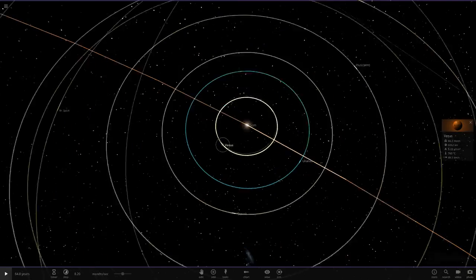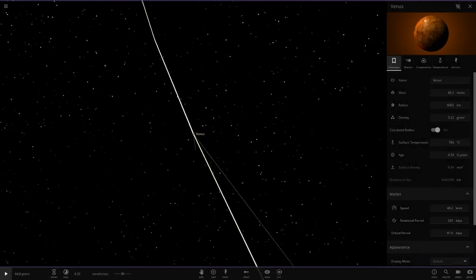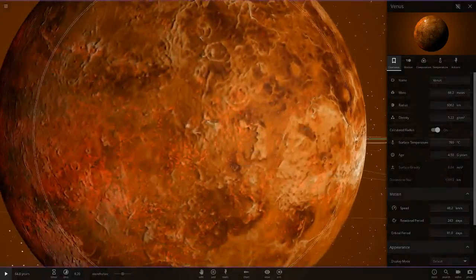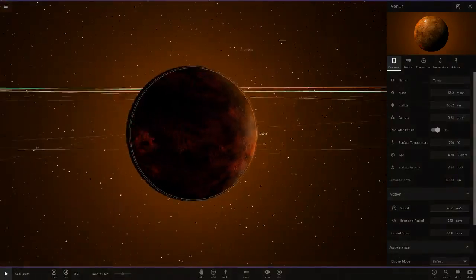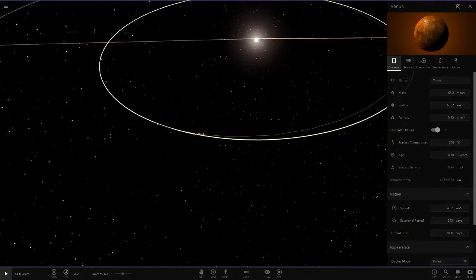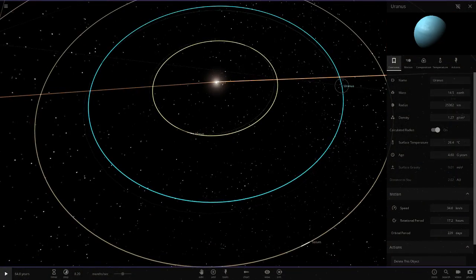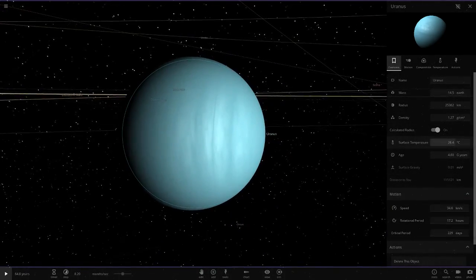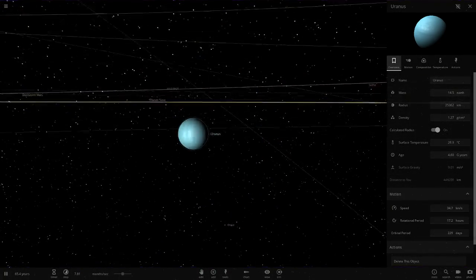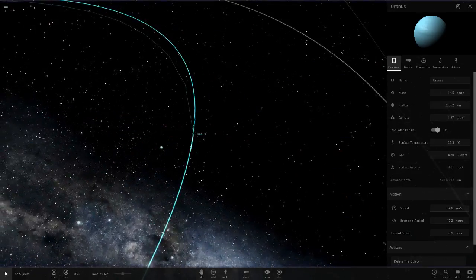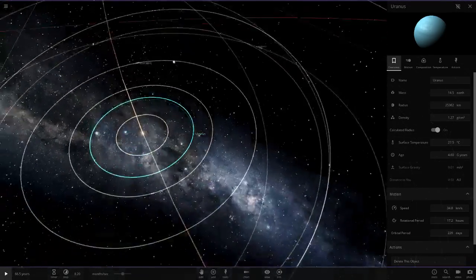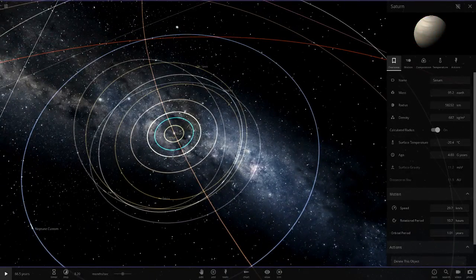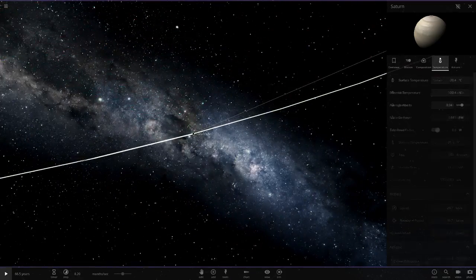Right. Anyways, Venus, as suspected, has now gone up into the 700s. So yeah, its surface is starting to melt, as you can see. Having Venus in the orbit of Mercury, that distance closer, does make a difference. So we've got Uranus here in the orbit of Venus now, and Uranus is actually in the positive temperatures. So the coldest planet originally is now going up to around 27 degrees. So that's interesting. Right, Saturn in Earth's orbit is at -20.